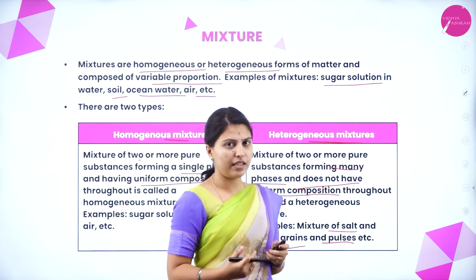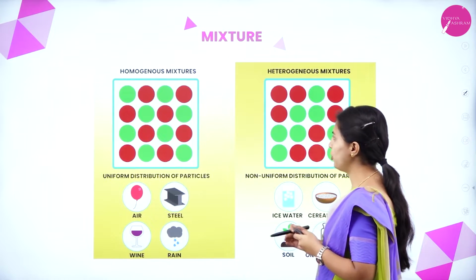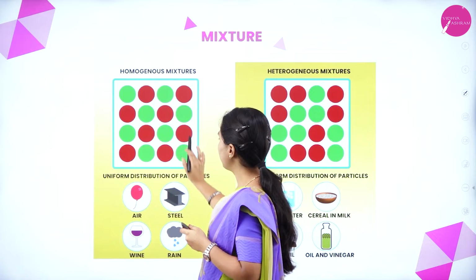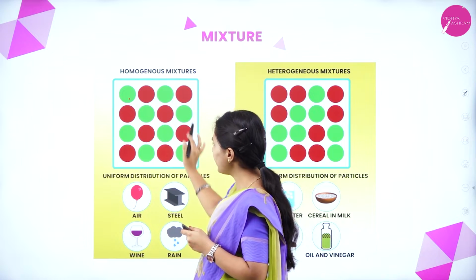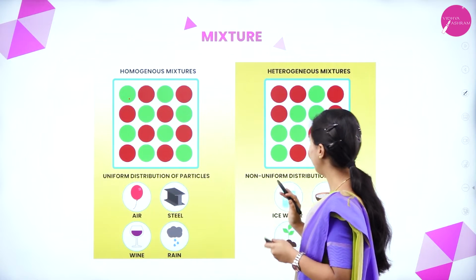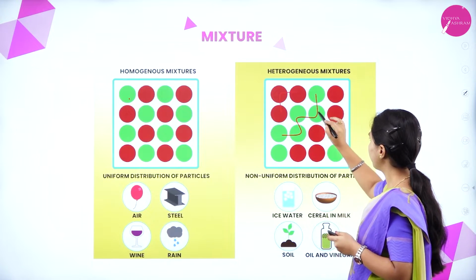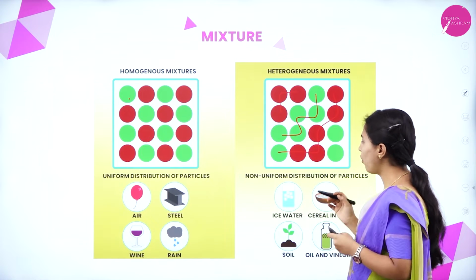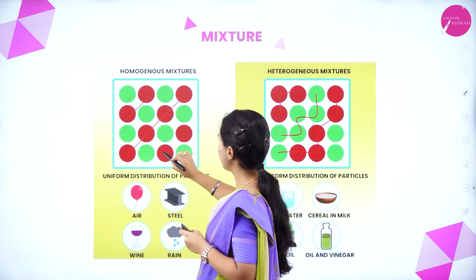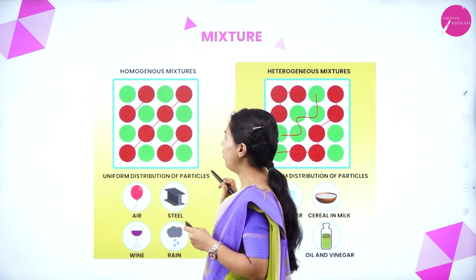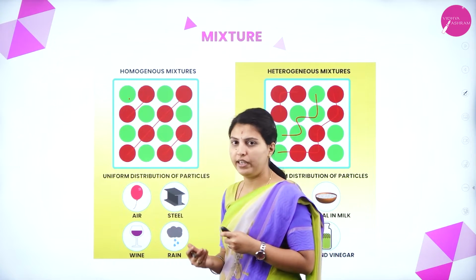There are other examples also, you may observe in your daily life. See here, homogeneous mixture. Homogeneous means uniformly arranged, everything uniform in a single phase. In a heterogeneous mixture, see here one color, here randomly another, and again here. It is a non-uniform distribution of particles. Here the particles are arranged in a uniform way. Example, air, steel, rain and wine.